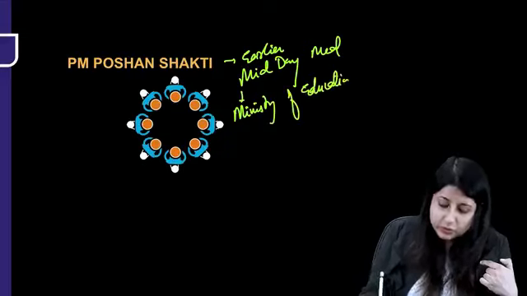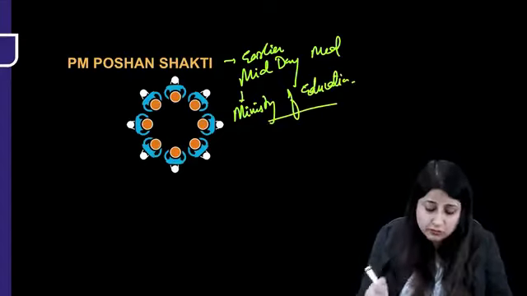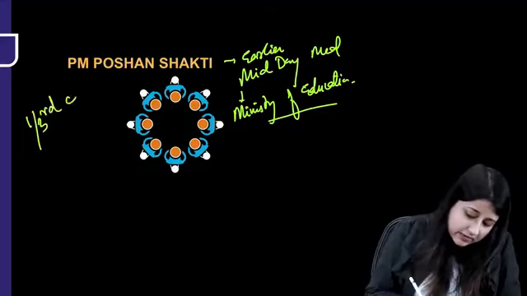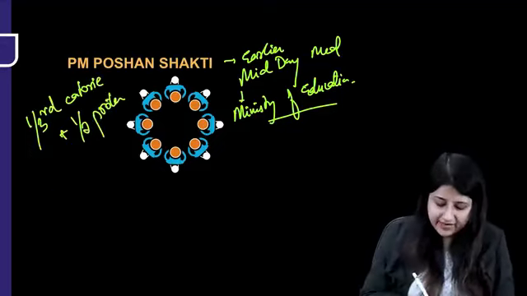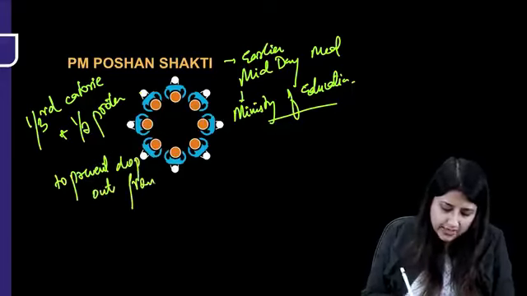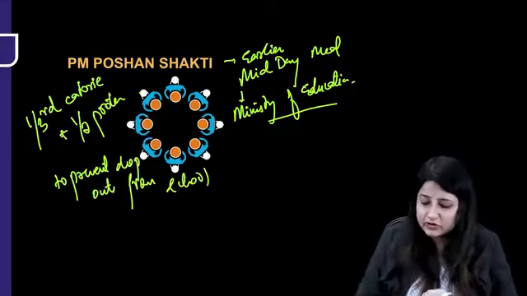Earlier it was launched by Human Resource and Development, but now it is under the Ministry of Education. Most important, this meal provides one-third of calories and half of protein. And why did we have this? To prevent dropouts from school. Parents used to think that at least they are getting food in school, so let us send our children to school.